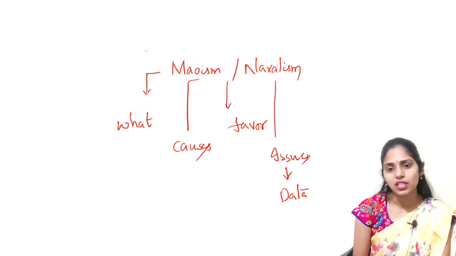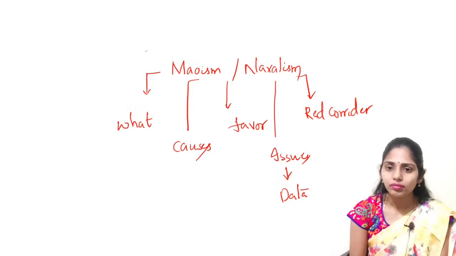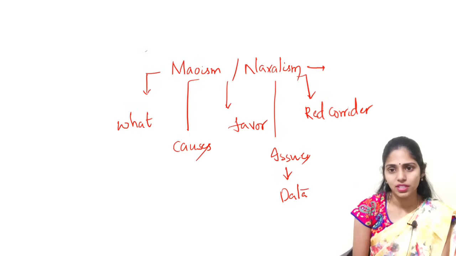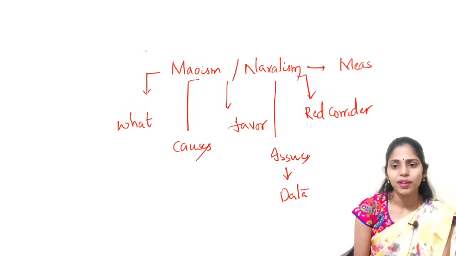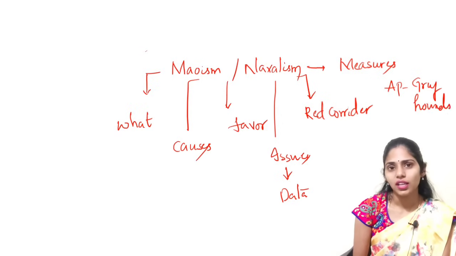And next you have to see the area that is red corridor, in which states it has been spread. And you have to see what are the measures taken by the government. For example, AP government came with Greyhounds. Okay. And we have Samadhan.